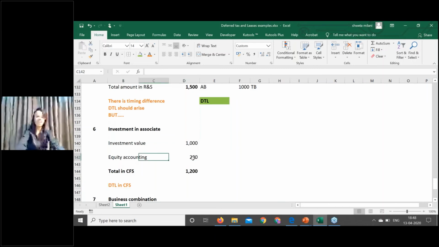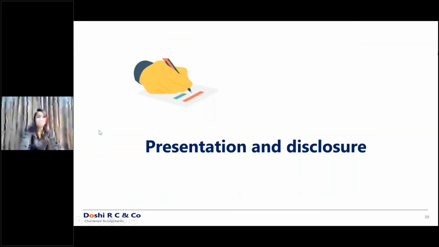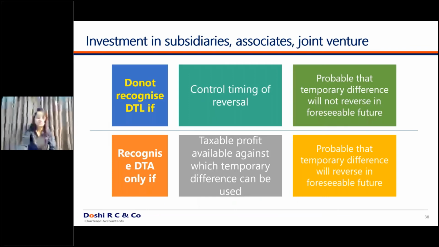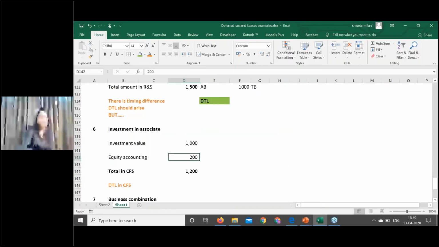So these are the classic cases which get covered in Ind AS, which were never getting covered under your Indian GAAP scenarios. Second case, what if these are losses? What if the associate made a loss of rupees 200 due to which my investment value reduced to 800 rupees? The standard also agrees that there is a scenario where DTA has arisen. But whether to recognize this DTA or not? For this also the standard has two conditions.